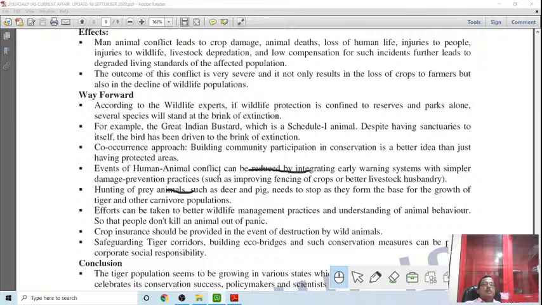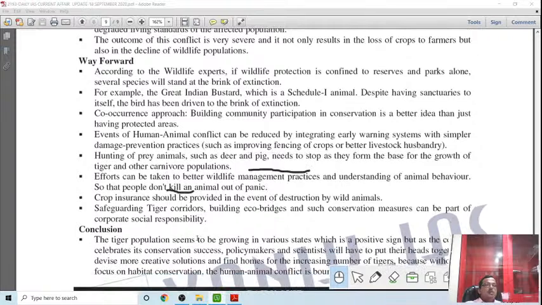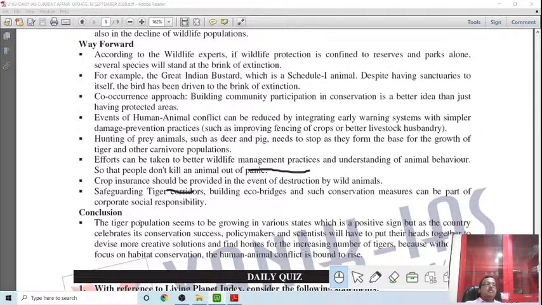Events of human-animal conflict are increasing. Efforts can be taken toward hunting of prey animals and better wildlife management, and safeguarding tiger corridors. They are the requirements. So here it is a concept: the tiger population seems to grow in some states. This is good news. In your examination, especially for civil services, the question comes: make an assessment of Project Tiger.